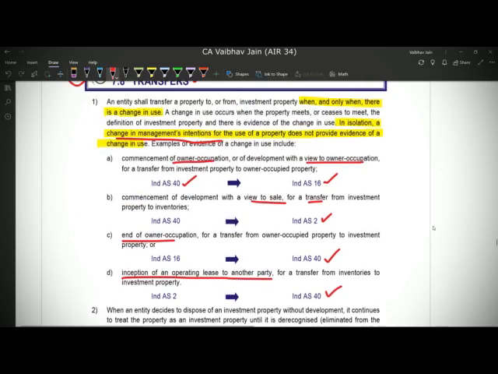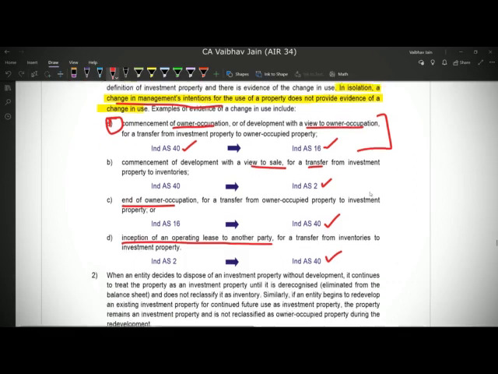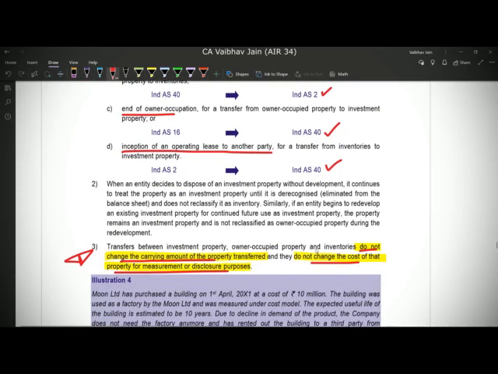Now see, for example, in condition A we have investment property under Ind AS 40 which was measured at cost, and the cost was nothing but the cost model of Ind AS 16. And now we are jumping to Ind AS 16, where again we are using the same cost model. So in effect there is no change in the cost of the asset. So it is again highlighting the point that in any such transfer, there shall be no change in the cost or the carrying amount of the property transferred.